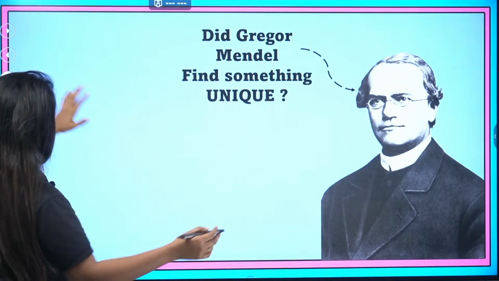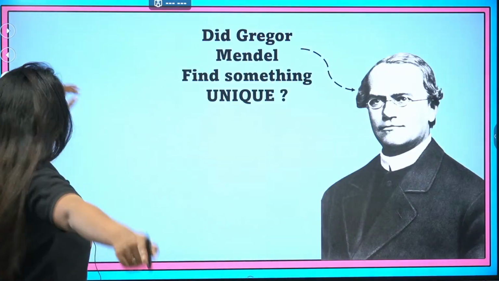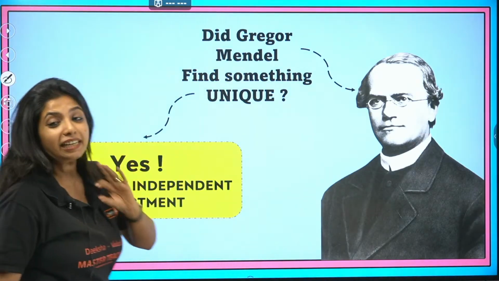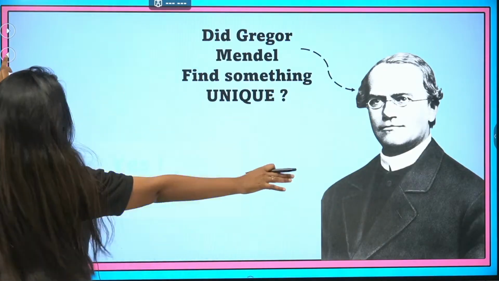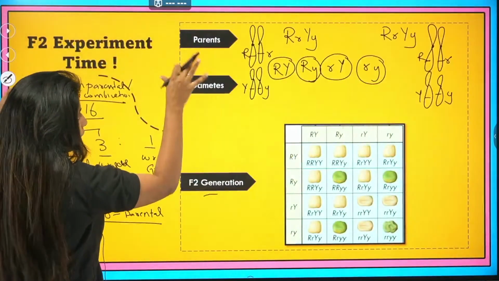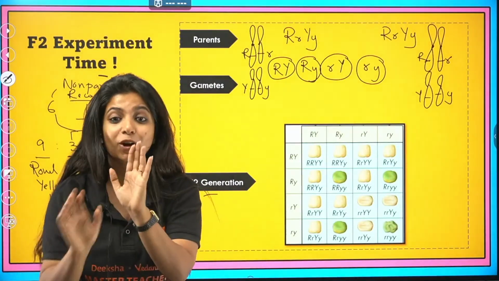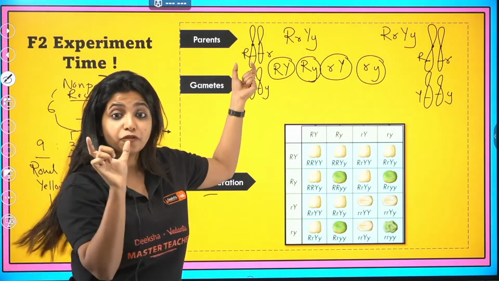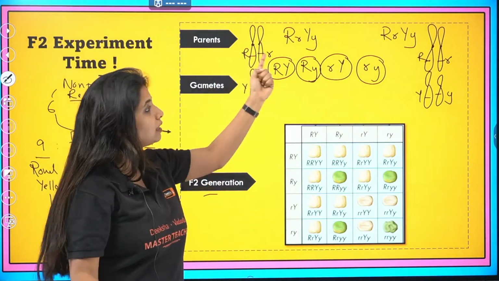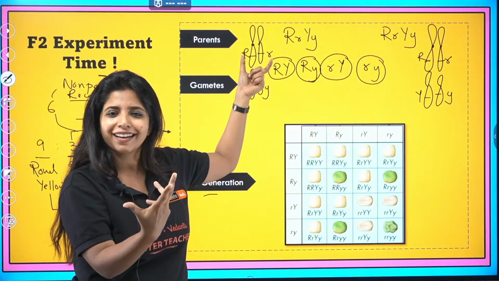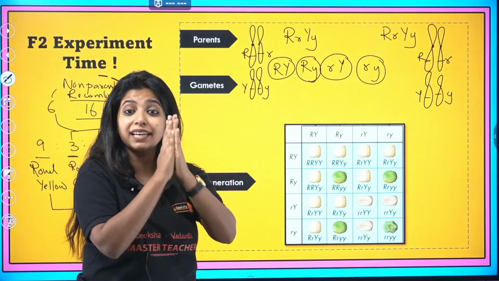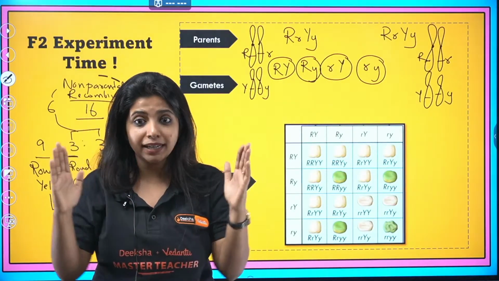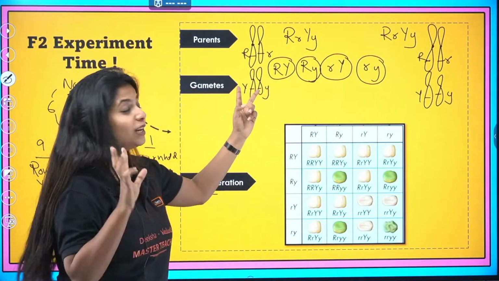So did Gregor Mendel find something unique while he did his experiment? That is the dihybrid cross experiment. The answer is yes. What did he find? Law of independent assortment. And to make it very easy, let me tell you right over here before we go ahead. Law of independent assortment means that a pair of alleles for one character, which is shape, round and wrinkled, is going to segregate or separate independently of the pair of alleles for another character.